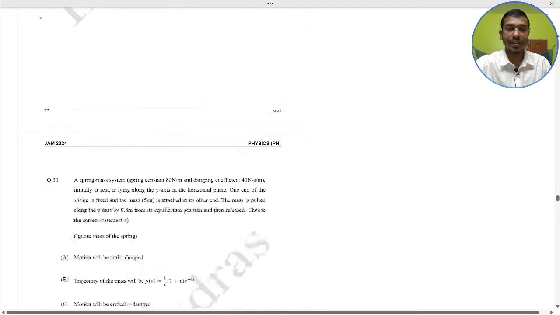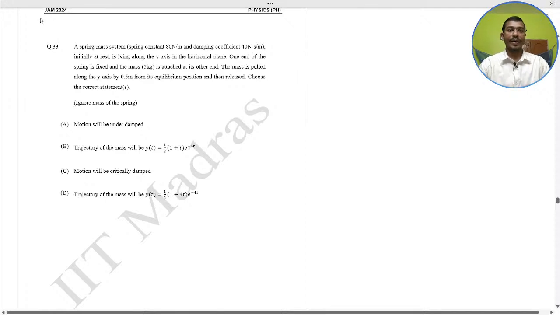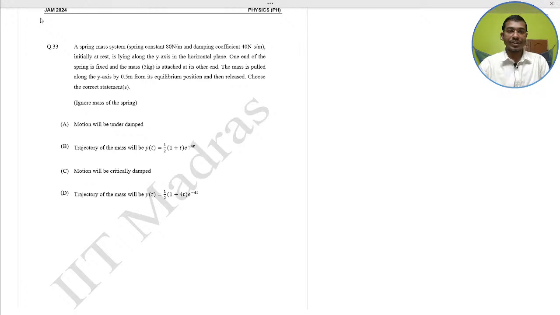Go ahead. Our next question, third MSQ. A spring mass system initially at rest is lying along the y-axis in the horizontal plane. One end of the spring is fixed and a mass of 5 kg is attached at its other end. The mass is pulled along the y-axis by 0.5 meter from its equilibrium position and then released. Choose the correct option from the given 4. First, do it yourself.